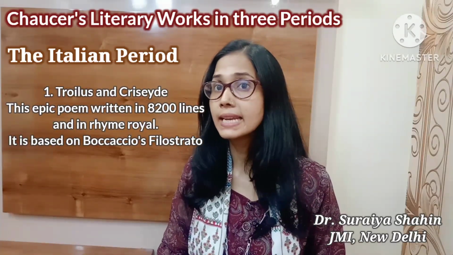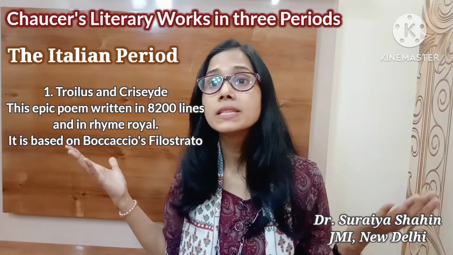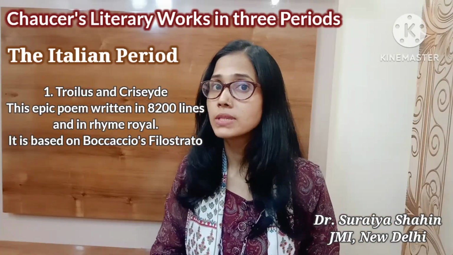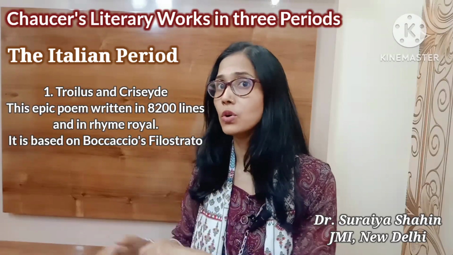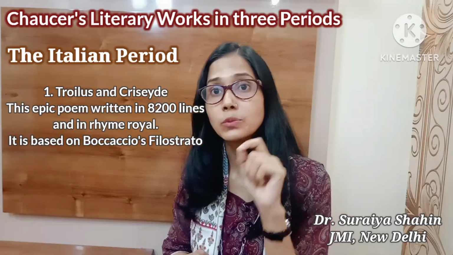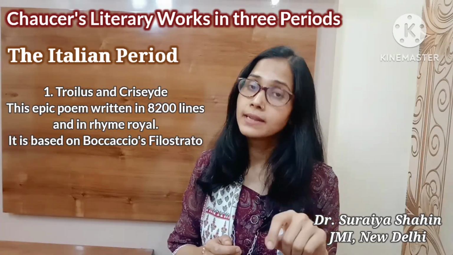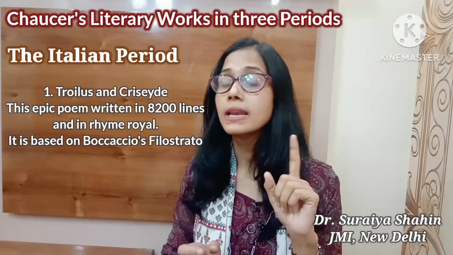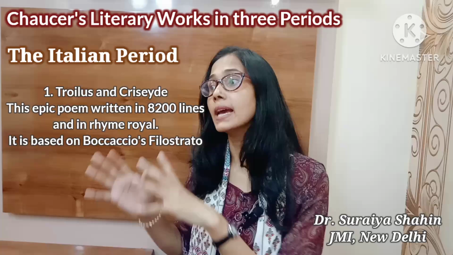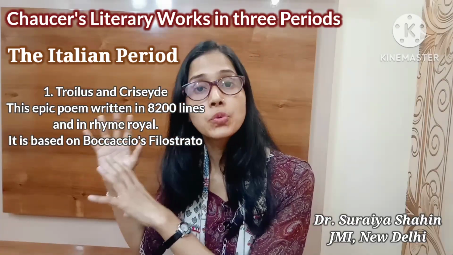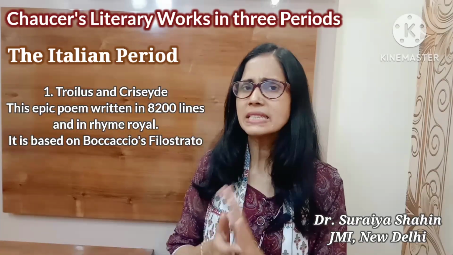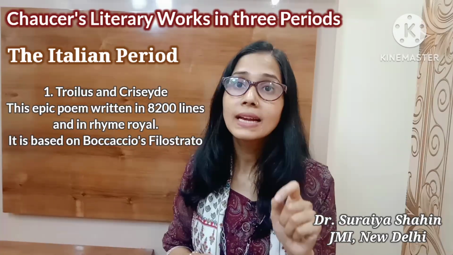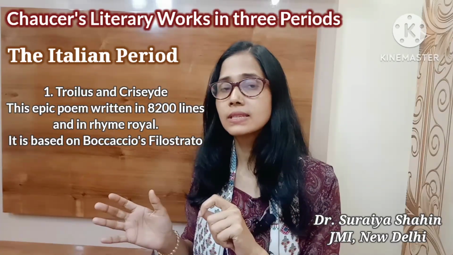Chaucer's Troilus and Criseyde is the longest poem, written in 8200 lines and in rhyme royal form. This is a very important point. Keep in mind that Troilus and Criseyde was the longest poem written in 8200 lines in rhyme royal form. Although this is a tragedy, it is known for its comical character Pandarus.